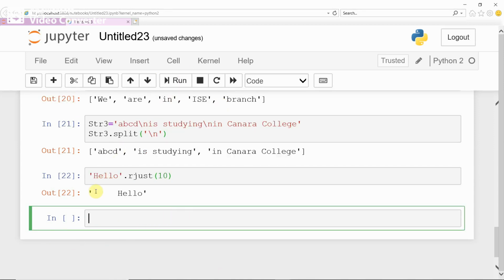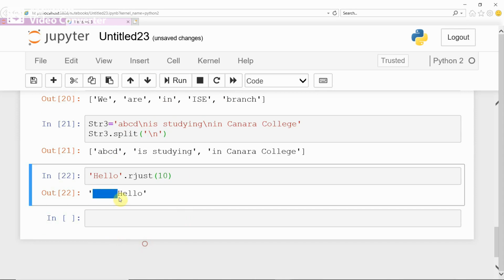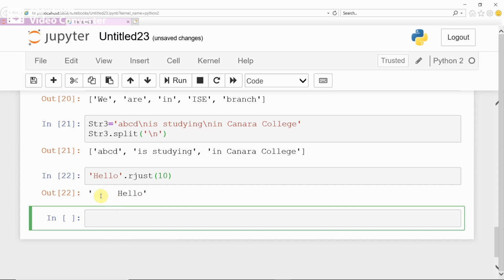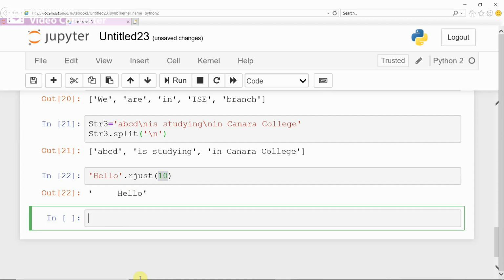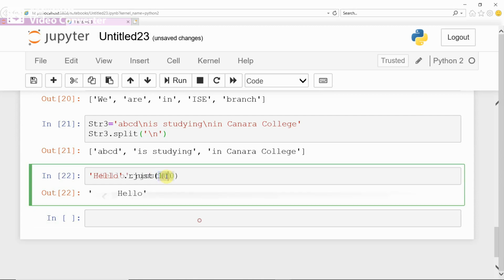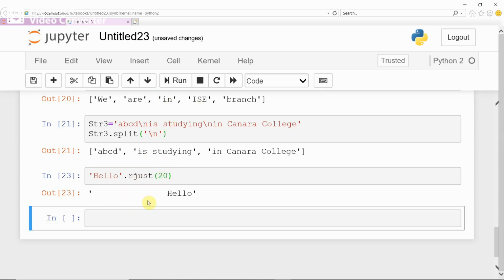See, first 5 spaces it takes and then the next 5 characters it displays. Like that, it right justifies the given string. First it gives the space because you have given 10 as the width. Now, if you want to right justify with a different width, for example 20 instead of 10, run. See, now 15 spaces it gives. Afterwards it displays hello.